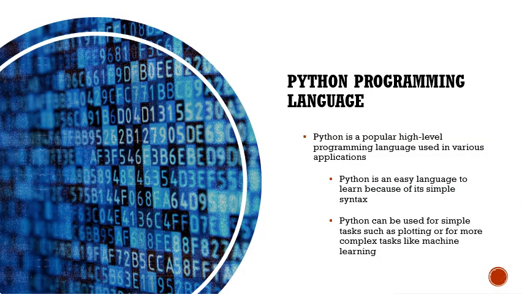Python programming language is a popular high-level programming language used in various applications. Python is simple and very easy to learn because of its simple syntax. It can be used for simple tasks such as plotting or for more complex tasks like machine learning.